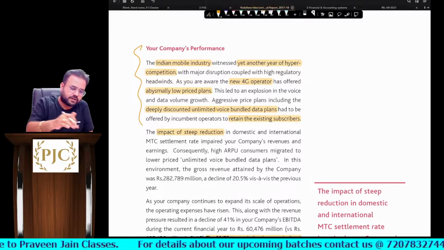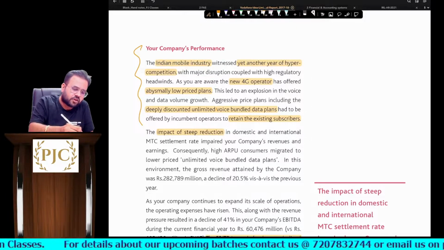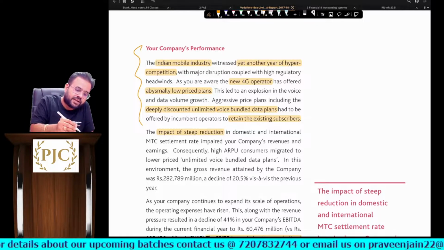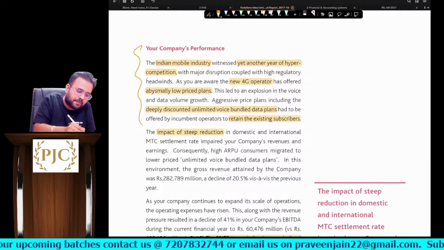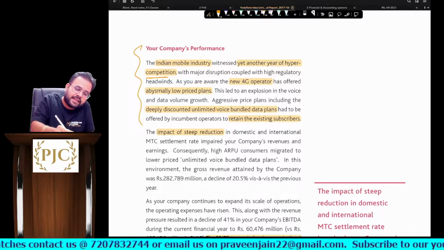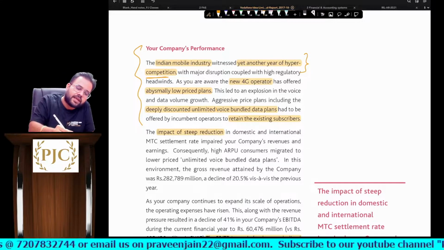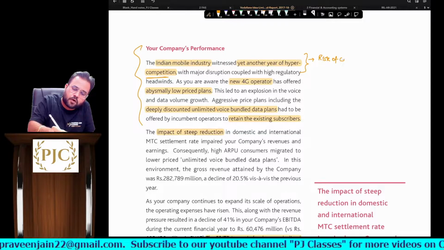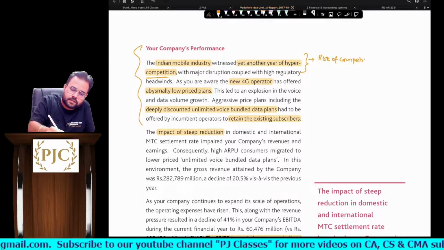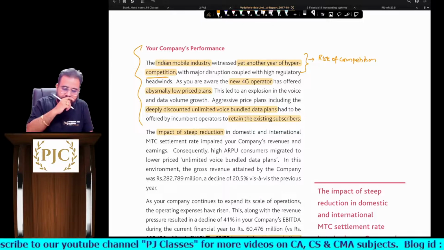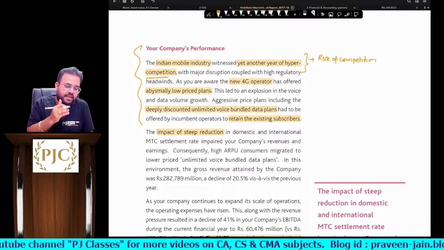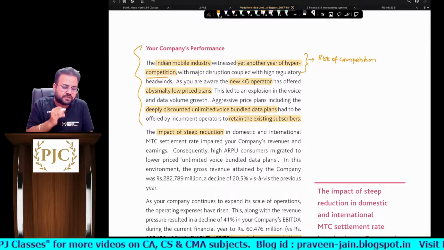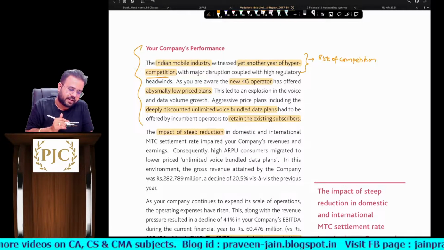So you can see here, sir, he is talking about how the Indian mobile industry witnessed yet another year of hyper competition. So can I say, in the annual report, he is talking about a risk. Risk of what? Competition. Indian mobile industry witnessed another year of hyper competition with major disruption coupled with high regulatory headwinds.